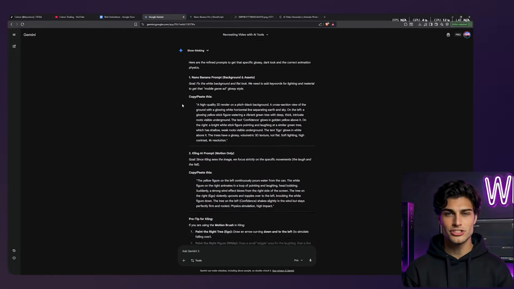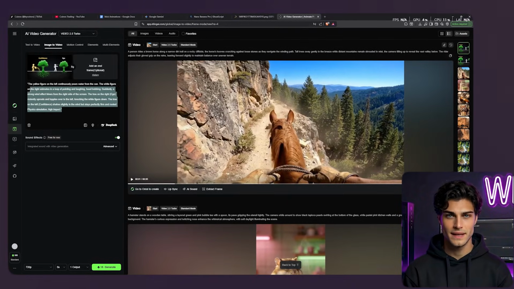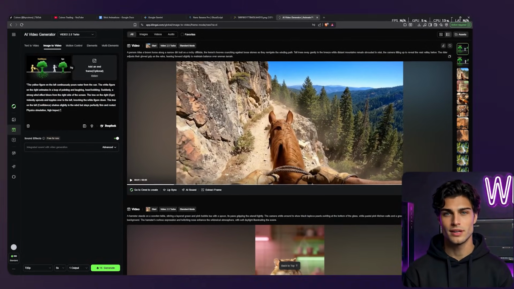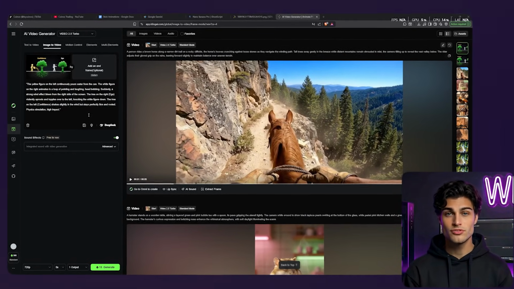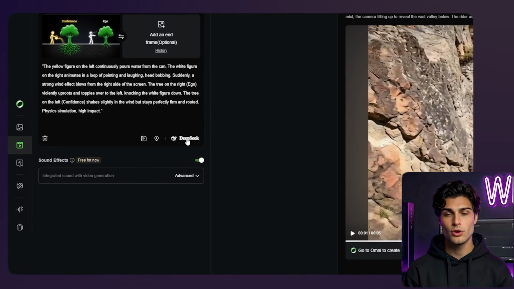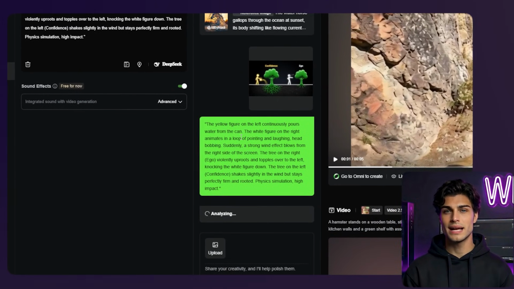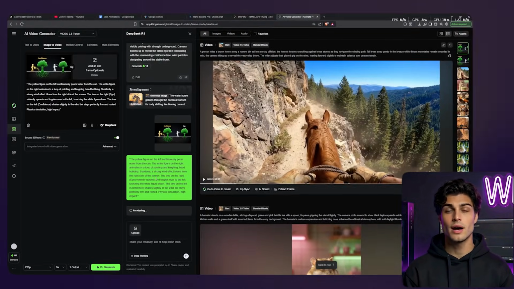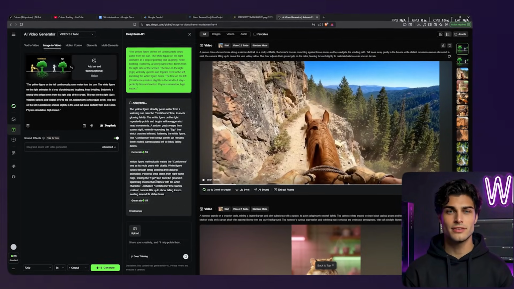Here's the secret sauce, the motion prompt. Do not leave this blank. You have to direct the scene. I am typing, the yellow figure on the left continuously pours water from the can. The water flows naturally. The tree roots glow and expand deeply into the ground. The tree on the right shakes violently and leaves fall off.